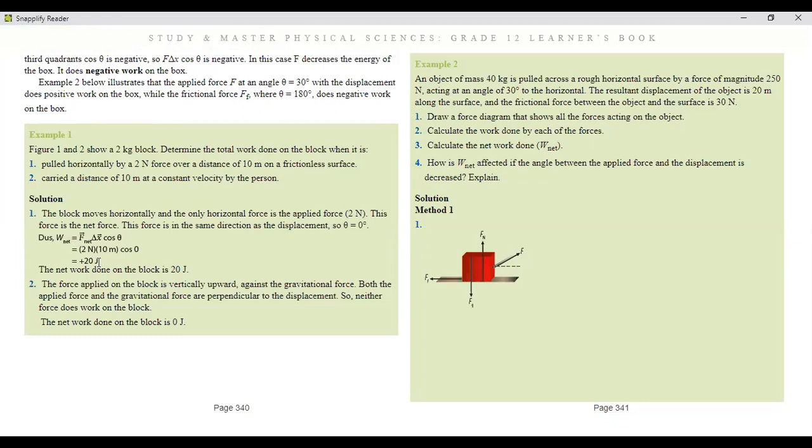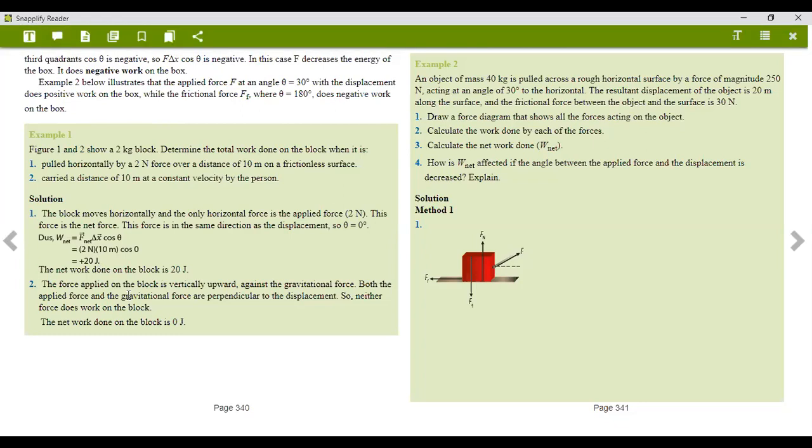Okay, so the force applied on the block is vertically upwards. What they say here is, determine the work done on the block when it's carried a distance of 10 meters at a constant velocity by the person. So what does it mean?